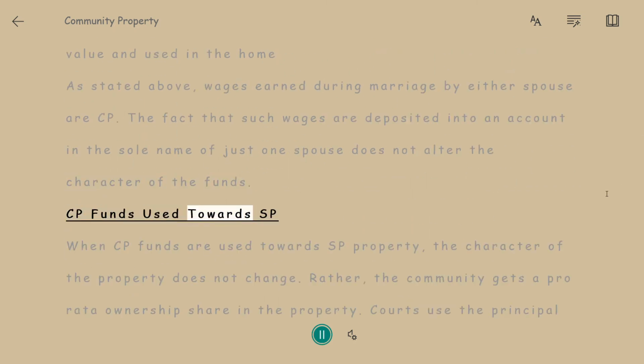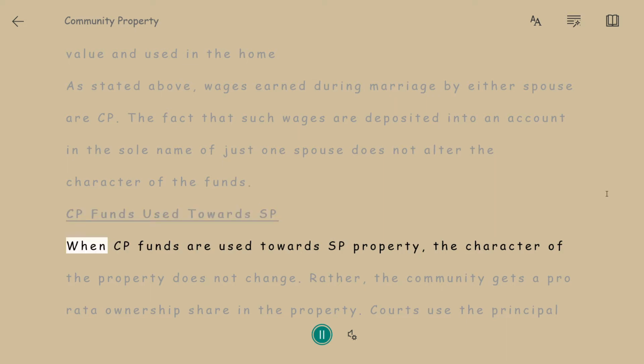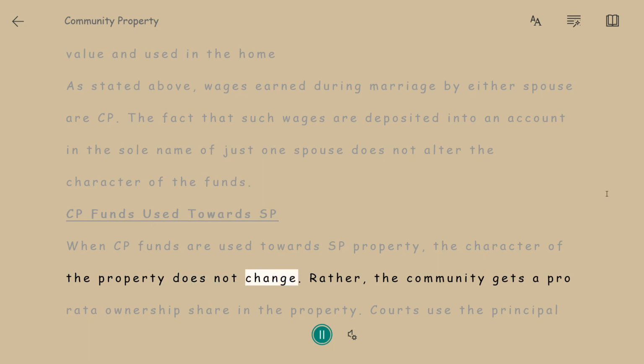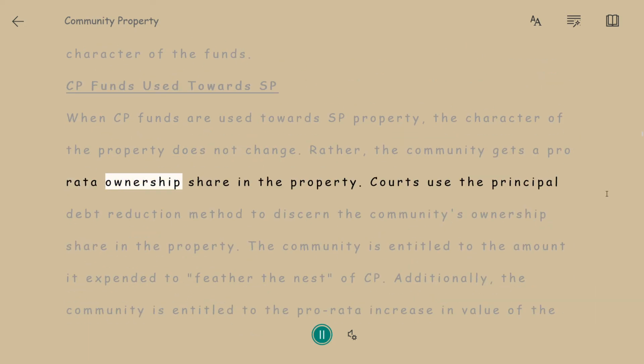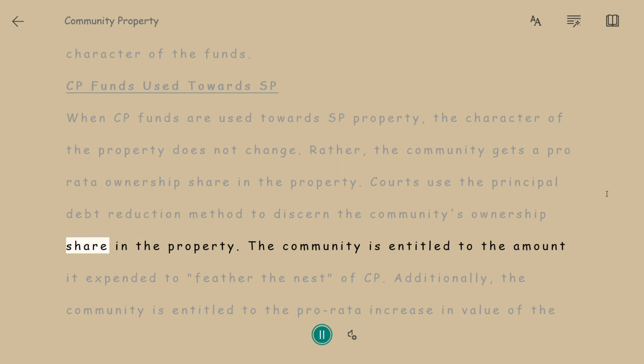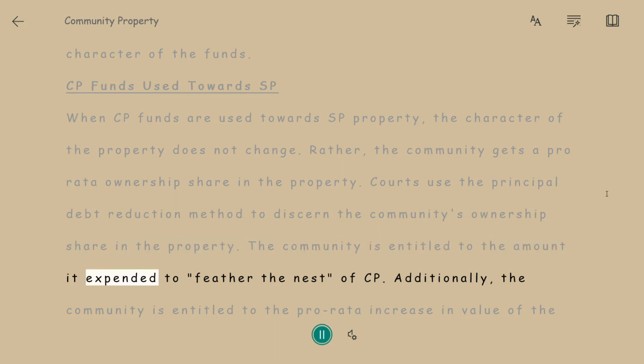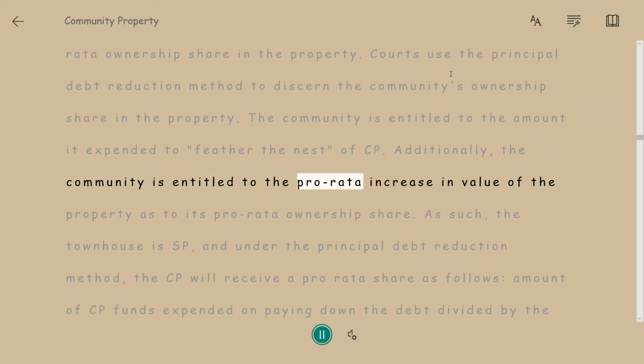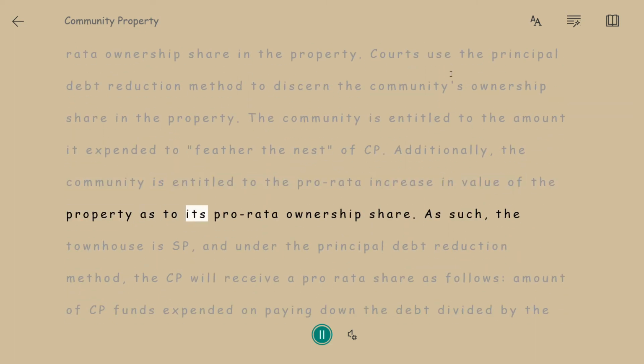CP funds used towards SP. When CP funds are used towards SP property, the character of the property does not change. Rather, the community gets a pro rata ownership share in the property. Courts use the principal debt reduction method to discern the community's ownership share in the property. The community is entitled to the amount it expended to feather the nest of CP. Additionally, the community is entitled to the pro rata increase in value of the property as to its pro rata ownership share.